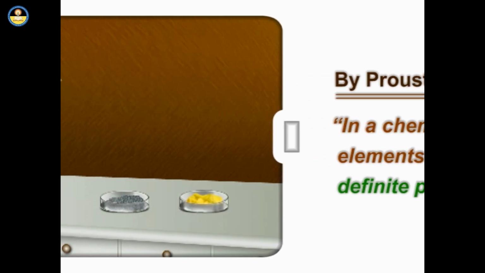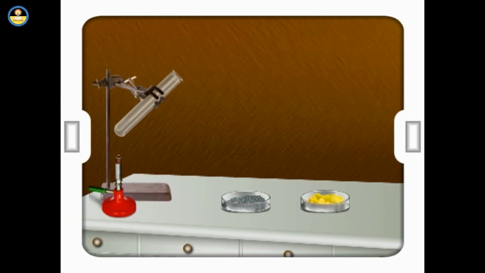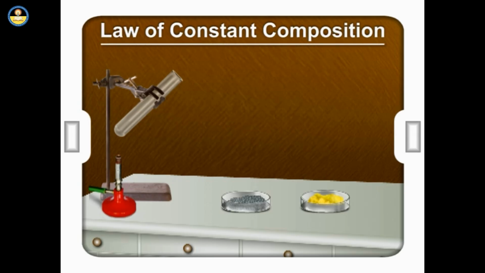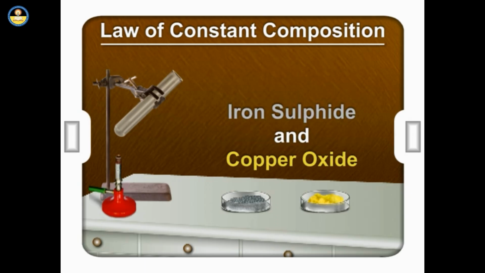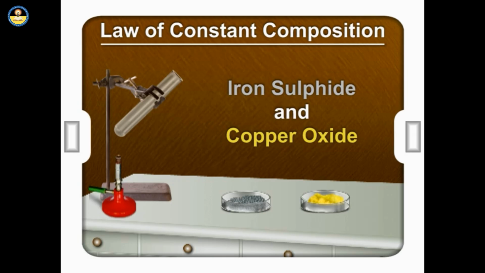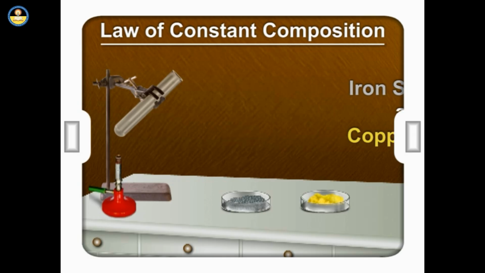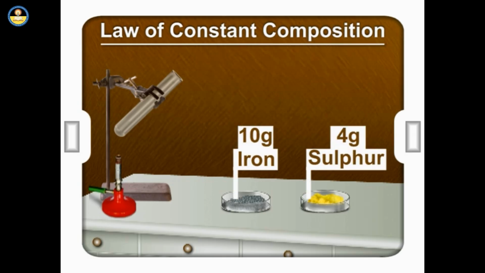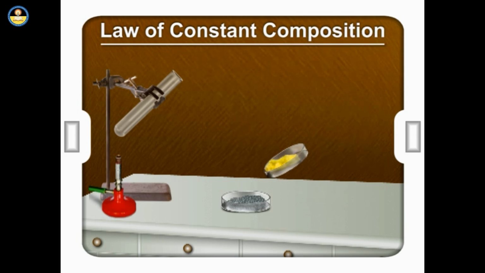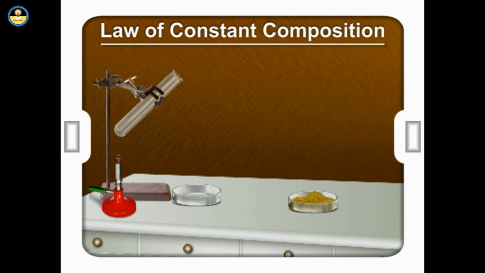The animation here illustrates the concept of the law of constant composition by taking different sources of the same substances, using the example of iron sulfide and copper oxide. 10 grams of iron and 4 grams of sulfur react to produce 11 grams of iron sulfide.